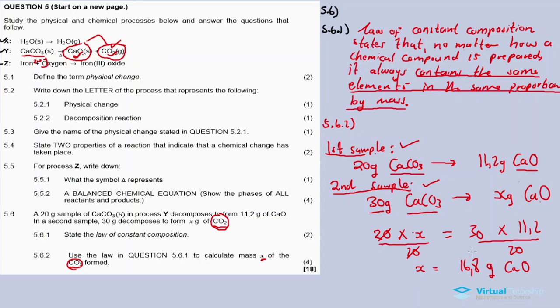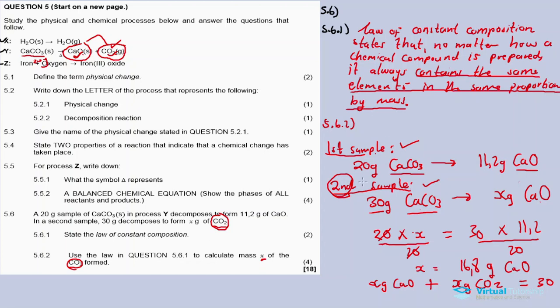Where did we find this x? In the second sample. Look now, x gram of calcium oxide added to x gram of carbon dioxide must give 30 grams, according to the law of constant composition.